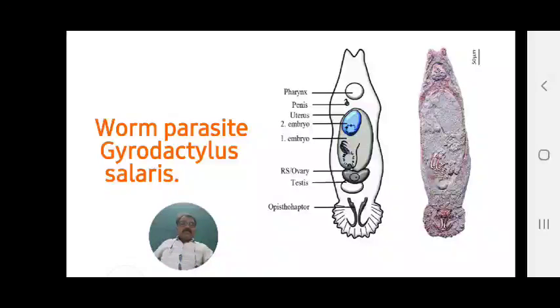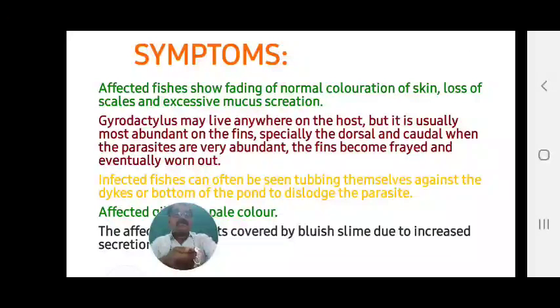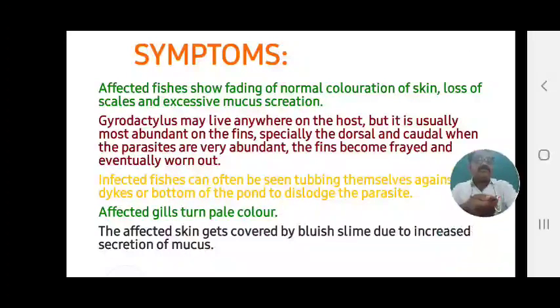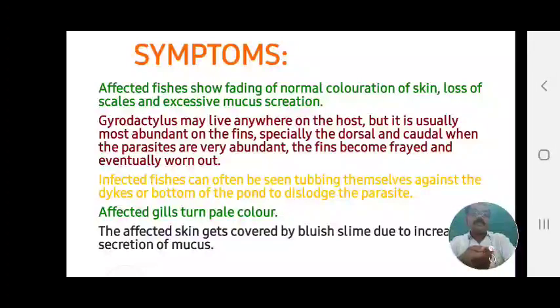In the broad figure these are observed, but when we see them under magnification in a microscope, they look like such a structure. That is Gyrodactylus salaris, meaning Gyrodactylus lignans and Gyrodactylus salaris are found. Up to here we have seen the structure of Gyrodactylus.